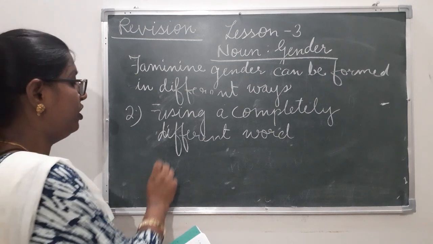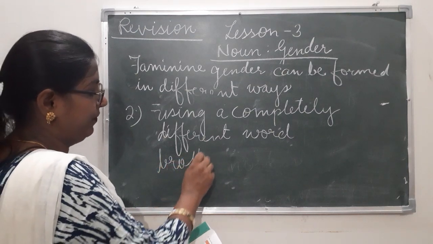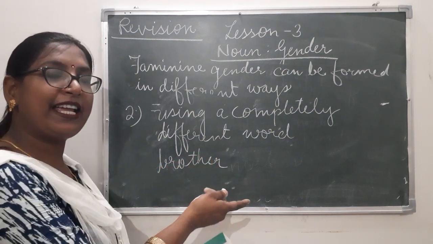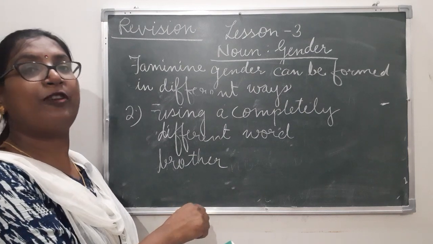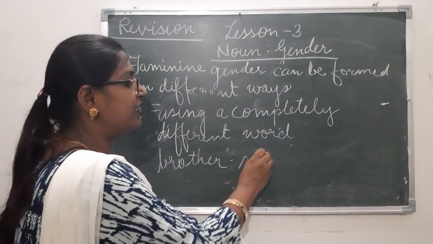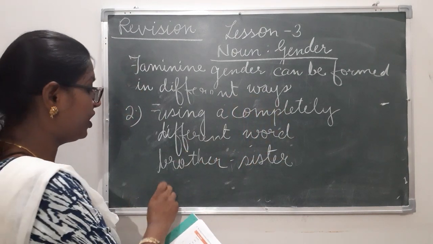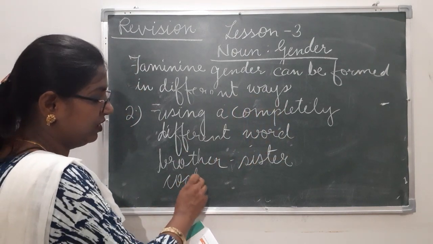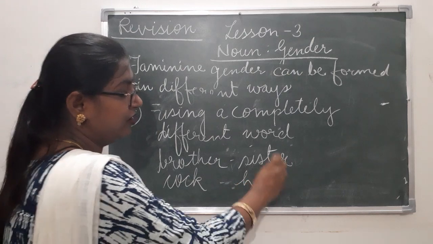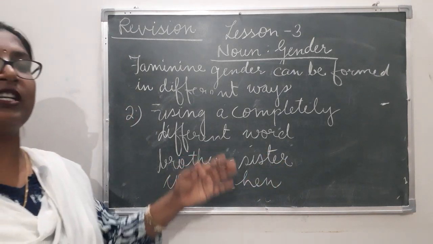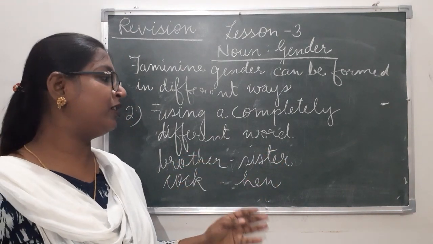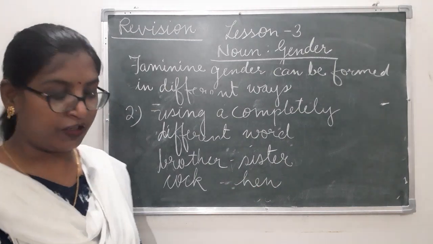For example, brother. We do not add anything with it to make it feminine gender. We use a completely different word, that is sister. Cock, hen. So some of the words are changed into feminine gender by using a completely different word.